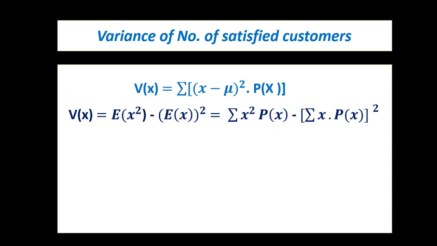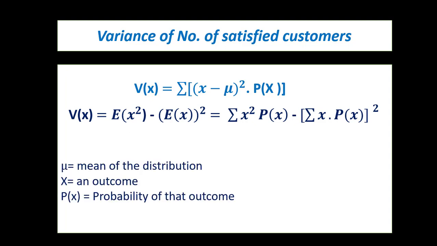Variance is the expectation of x square minus expectation of x whole square, or you can simplify it further: it is summation of x square times P(x) minus (summation of x P(x)) whole square. Here mu is the mean of the distribution, so in order to calculate variance, you must know the mean. x is the outcome and P(x) is the probability of that outcome.